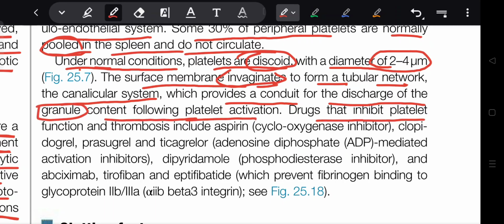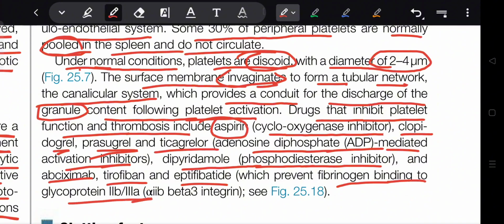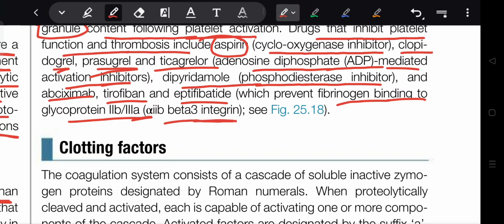Drugs that inhibit platelet function and thrombosis include aspirin, the cyclooxygenase inhibitor; clopidogrel, prasugrel, and ticagrelor, which are adenosine diphosphate (ADP) mediated activation inhibitors; dipyridamole, a phosphodiesterase inhibitor; and abciximab, tirofiban, and eptifibatide, which prevent fibrinogen binding to the glycoprotein 2b3a receptor, alpha 2b beta 3 integrin.